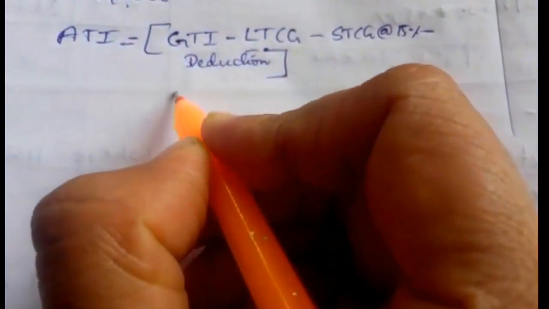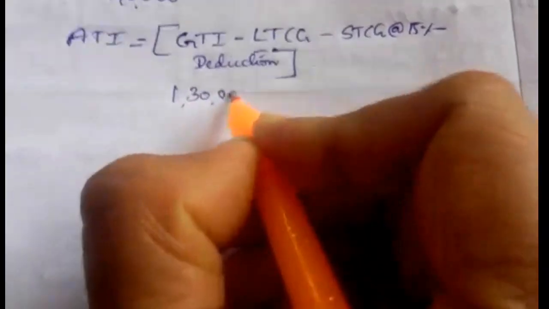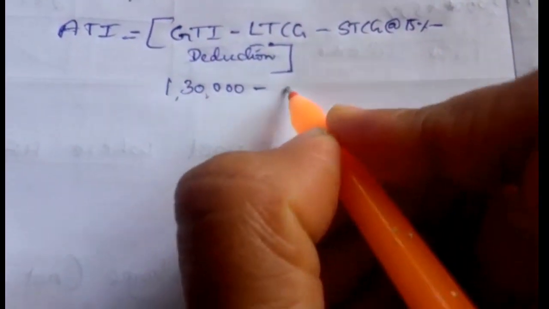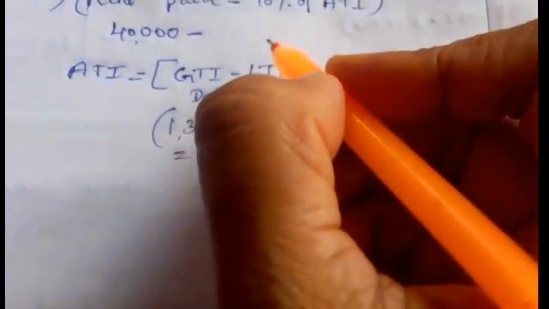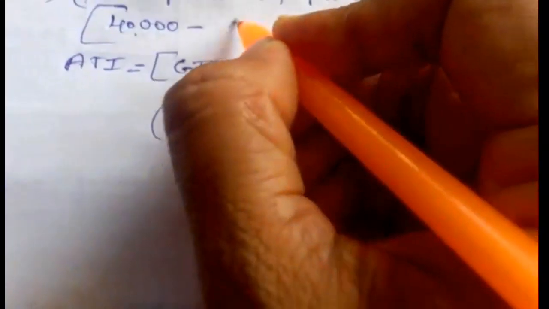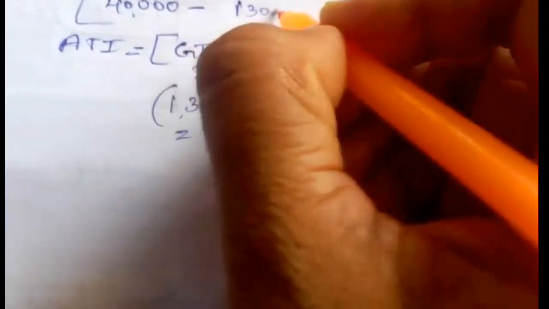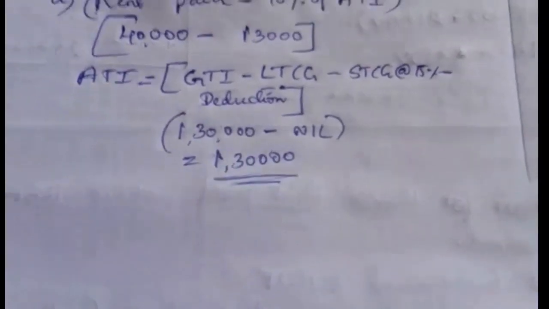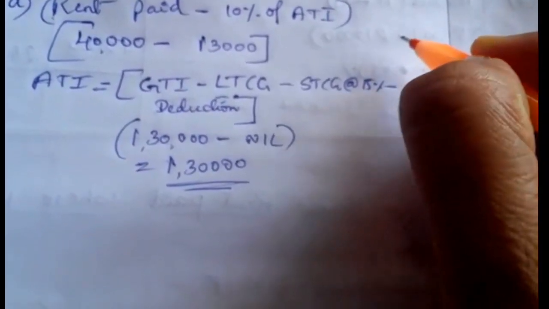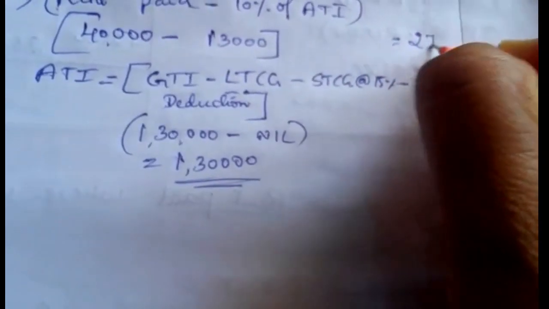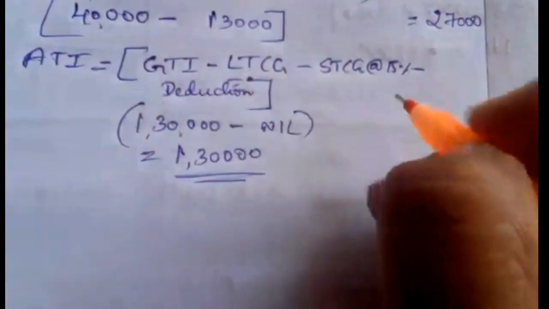So here GTI how much? 1,30,000 minus nil, as there is no other information. So ATI equals 1,30,000. On this 1,30,000 we have to take 10%, that is 13,000. We have to deduct 13,000 here. 10% of ATI means 13,000. So the answer is 40,000 minus 13,000 equals 27,000. The first one is 27,000.